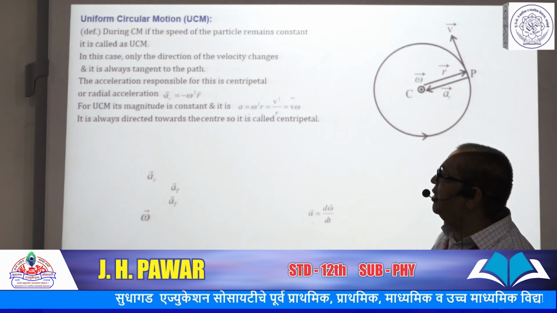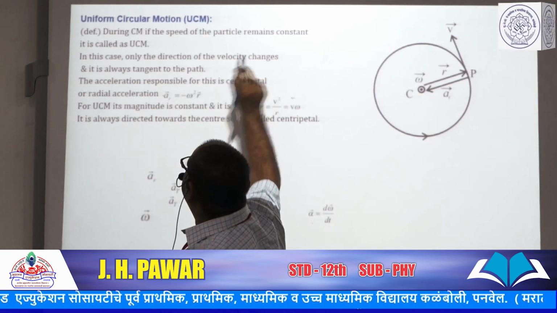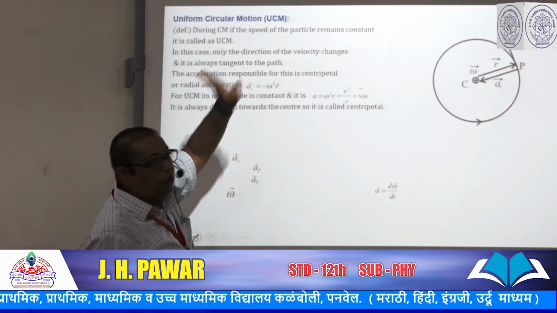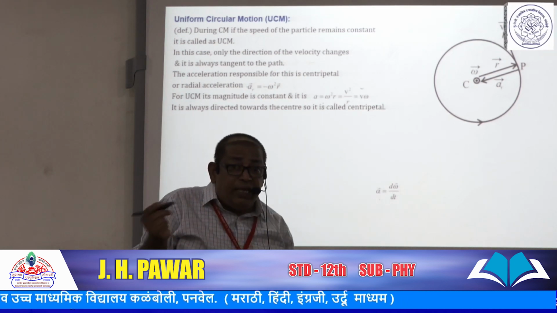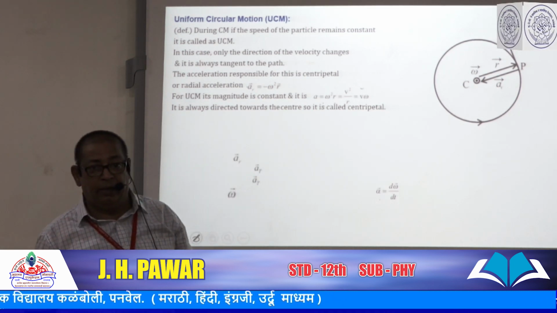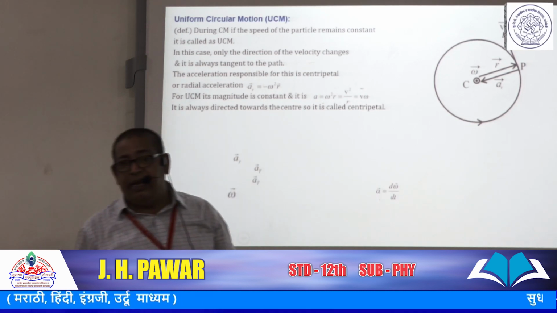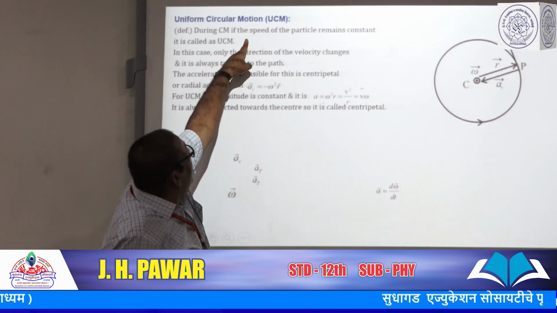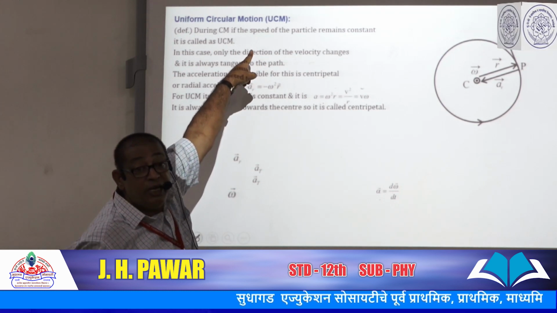The definition: during circular motion, if the speed of the particle remains constant, then it is called uniform circular motion. Speed of the particle means here we expect the linear speed of the particle. And we know that the magnitude of the linear velocity is called linear speed. So instead of taking linear speed, you can take the words magnitude of the velocity also.